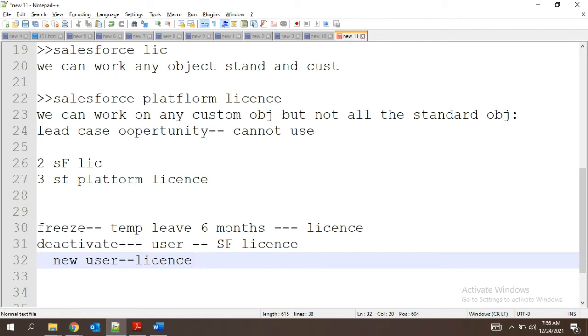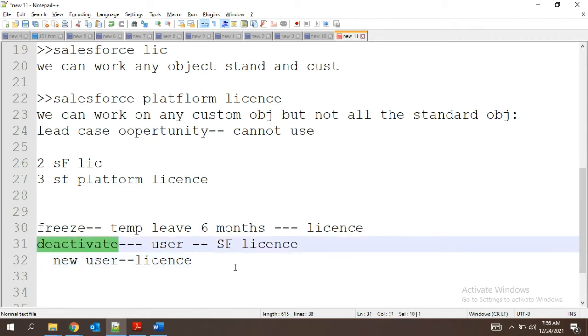Deactivate. But sometimes it is also necessary, like today, one person's last working day, so he has left the organization. But I cannot deactivate directly because there are so many other things connected with the user, like the approval process. We have to go through his profile, see what all the things are there, change the ownership, and then deactivate him.